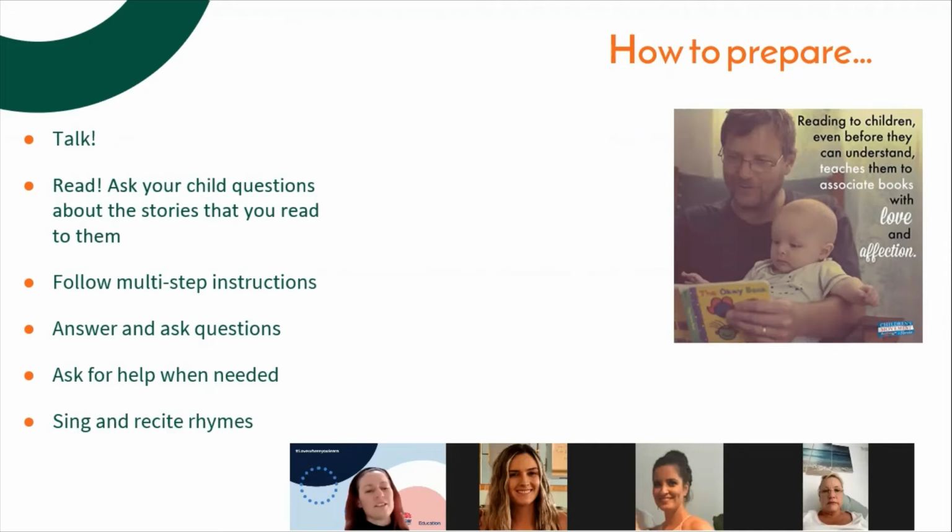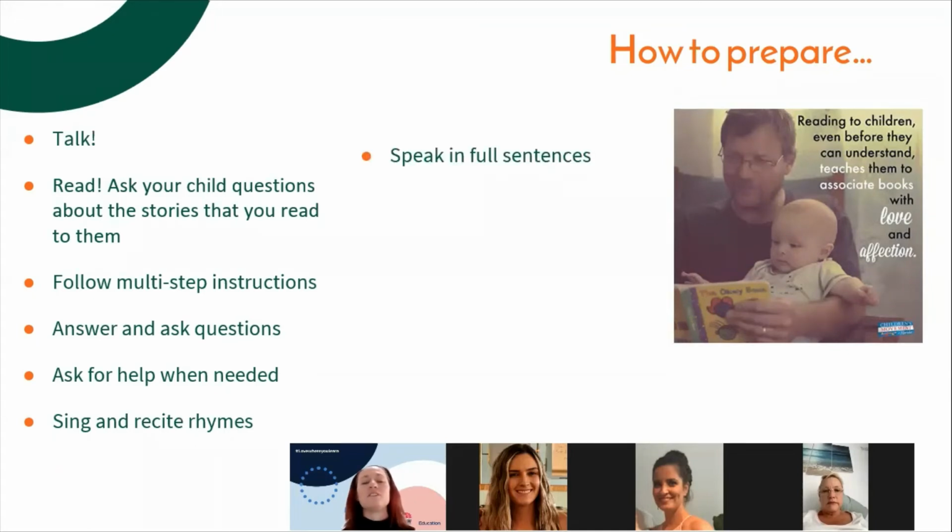This one's a really important one, singing and reciting rhymes. Now, the reason this is really important is that it develops the phonological awareness that I've already introduced you to. It gets students involved in understanding rhymes, starting sounds, things like alliteration, where you might have several words that start with the same sound, for example, and having students or your child attend to those is the beginning of the journey of phonological awareness. So lots of singing and rhymes is really, really helpful. And it's kind of nice bringing out the old rhymes that you might have recited when you were a child.